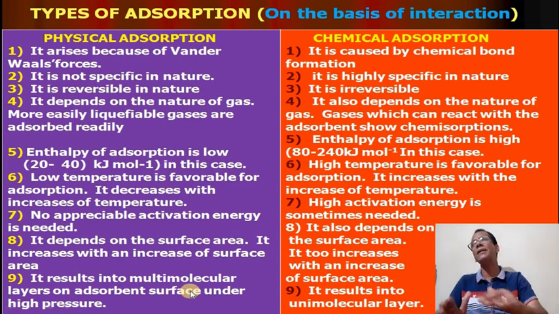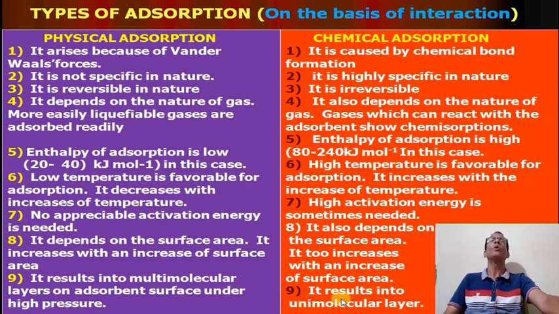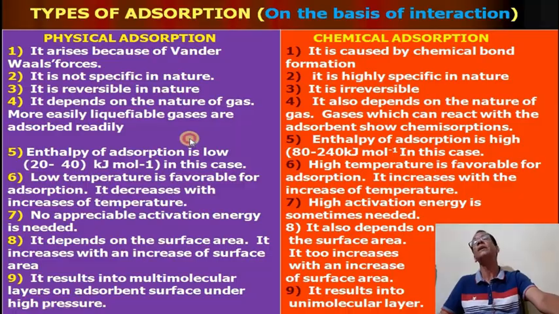Multimolecular means one layer over another, layers are formed on the surface of the adsorbent. But chemical adsorption is always what? Unimolecular. Chemical adsorption is unimolecular, but physical adsorption is multimolecular. This is a very important difference between physical adsorption and chemical adsorption. Physical adsorption is also called physisorption, and chemical adsorption is also called chemisorption. These are the very important differences between physical adsorption and chemical adsorption.